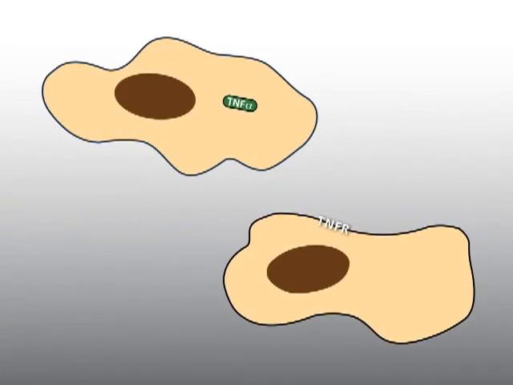Extrinsic pathway of initiation. The extrinsic pathway of initiation is caused by extracellular signals. A common extrinsic factor that initiates apoptosis is tumor necrosis factor alpha, abbreviated TNF-alpha, which is secreted by many cells, like T killer cells. Such cells can induce apoptosis in cells that are no longer required or are dangerous for the organism, for example, tumor cells.